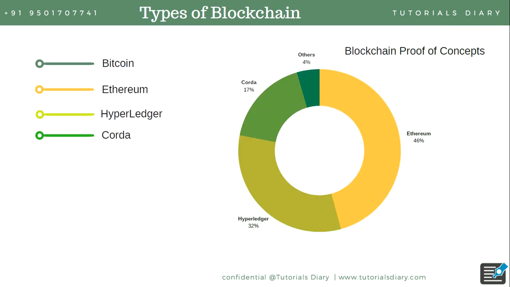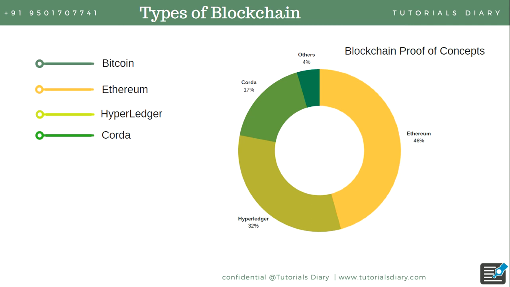So let's talk about the blockchain types. Right now there are different kinds of blockchain available in the market, but I will just show you, at a very basic high level, the main blockchains. The first is Bitcoin, which everyone knows, the second is Ethereum, then Hyperledger and Corda. One thing we have to understand is that there are very few live projects currently going on a blockchain. Most industries are trying to evaluate the blockchain. They are trying to see the potential of this blockchain and how they can use it in their work. So right now a couple of proofs of concept are going on a blockchain.